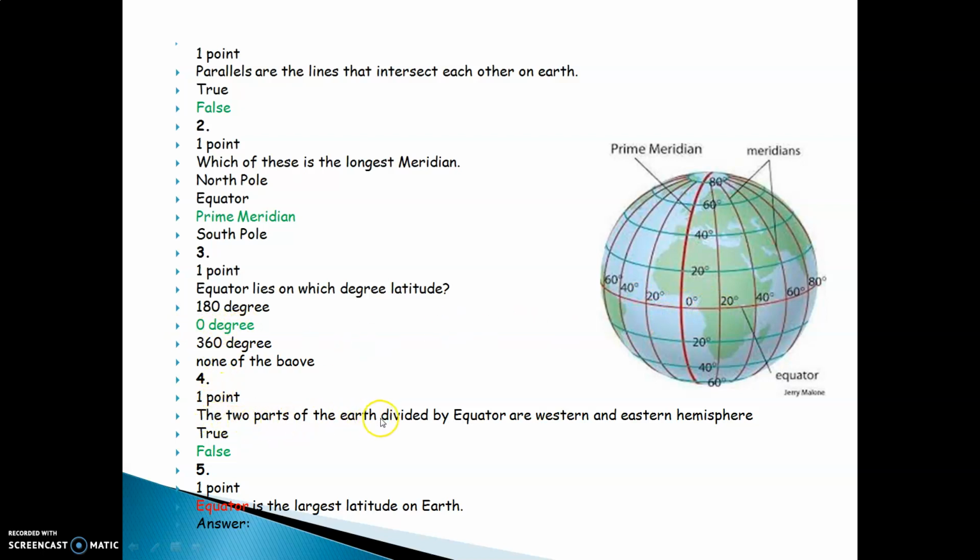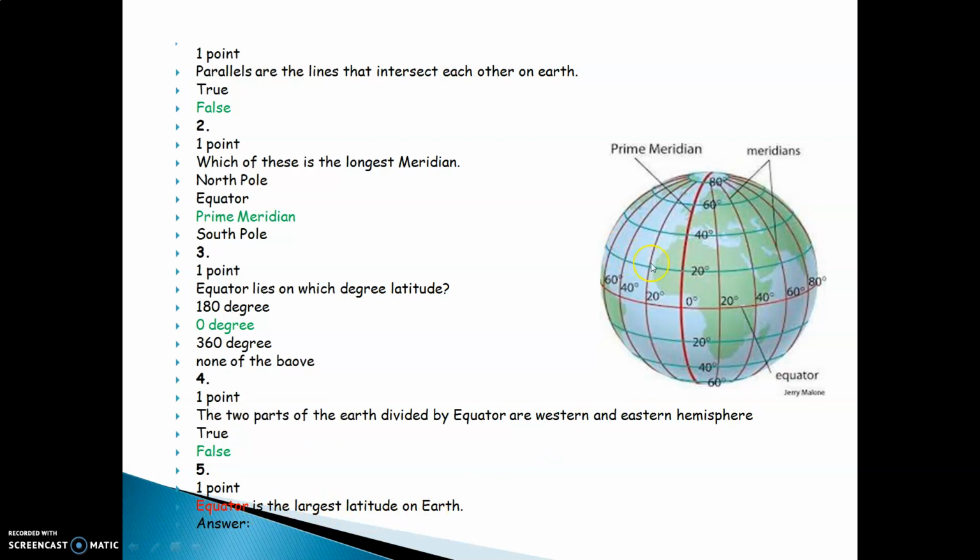The two parts of the Earth divided by equator are western and eastern hemisphere. You will realize this is equator which divides the Earth into two parts, northern hemisphere and southern hemisphere. The prime meridian divides the Earth into two parts and those two parts are western hemisphere and eastern hemisphere. So here the answer is false because equator divides the Earth into two parts and those are northern hemisphere and southern hemisphere.